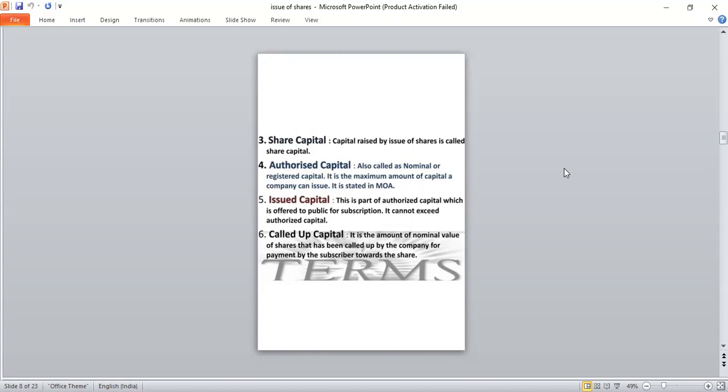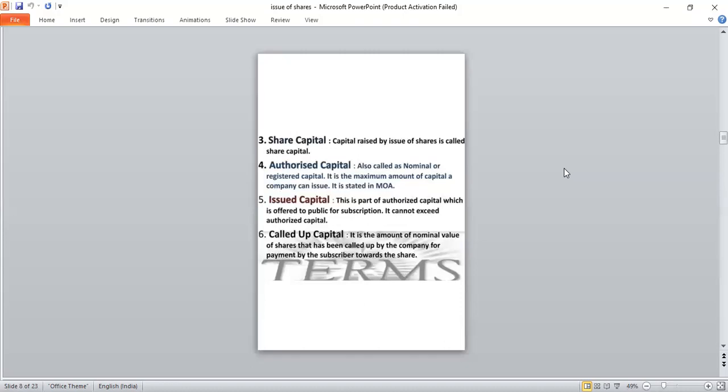Okay. Then next one, issued capital. This is part of authorized capital which is offered to the public for subscription. It cannot exceed authorized capital. That is, authorized capital is fixed. Okay. Then issued capital means one part of the authorized capital that they can issue.